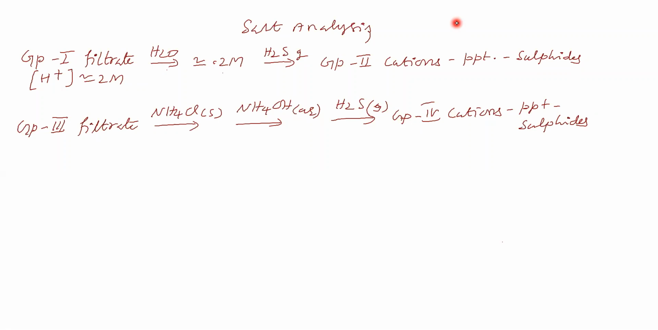Why do group 4 cations not precipitate in group 2? Because in both cases we pass H2S gas, and group 2 cations precipitate as sulfides. Then why do group 4 cations not precipitate as sulfides in group 2? What is the reason?